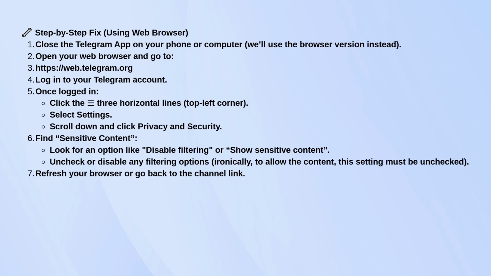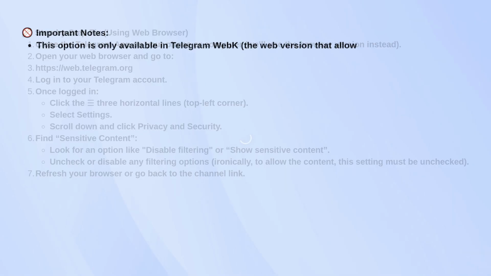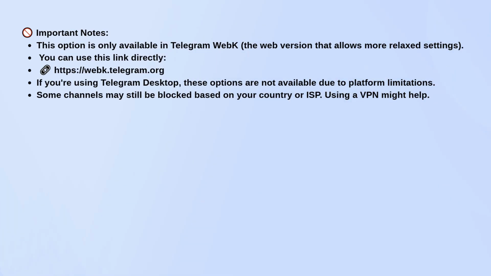Once you do that, refresh the page or open the channel link again. It should now load. Just a heads up, this setting only works on Telegram WebK. It won't show up on Telegram desktop or in the regular web version. Also, if you're in a country where certain content is blocked, a VPN might still be needed.